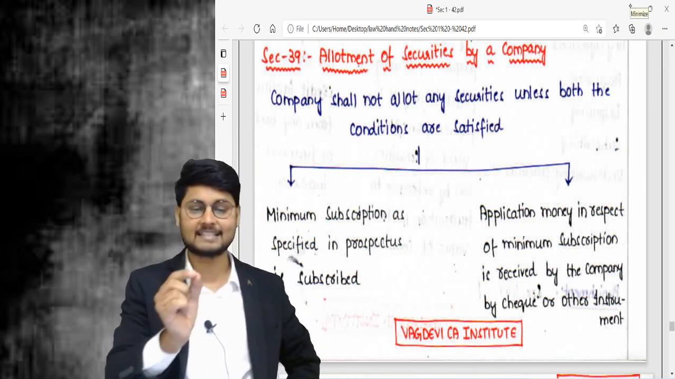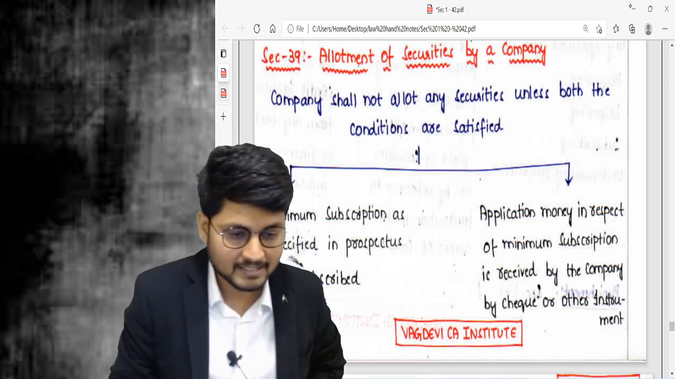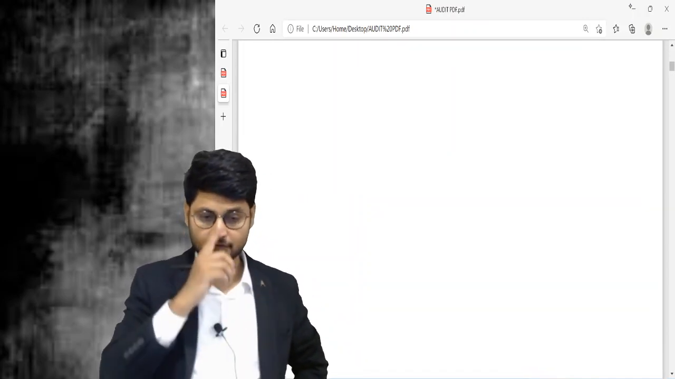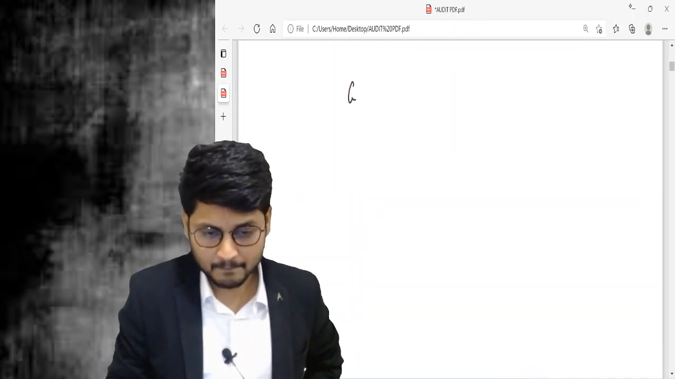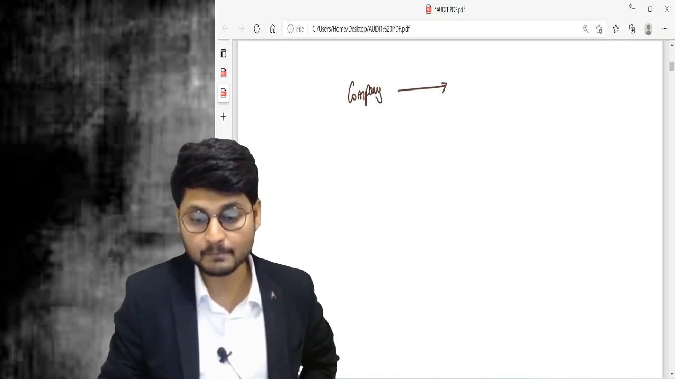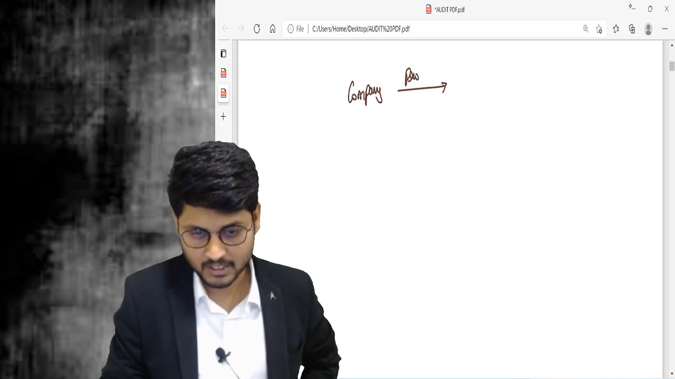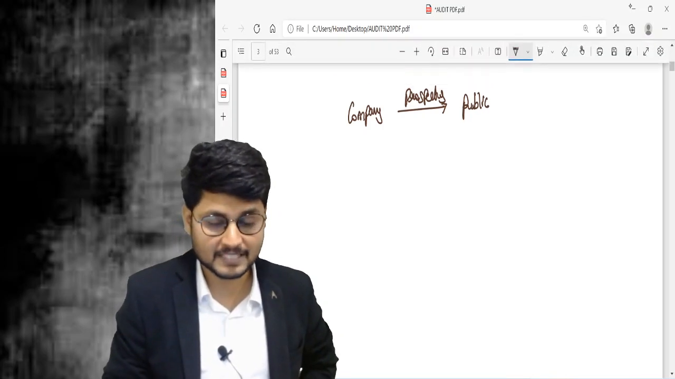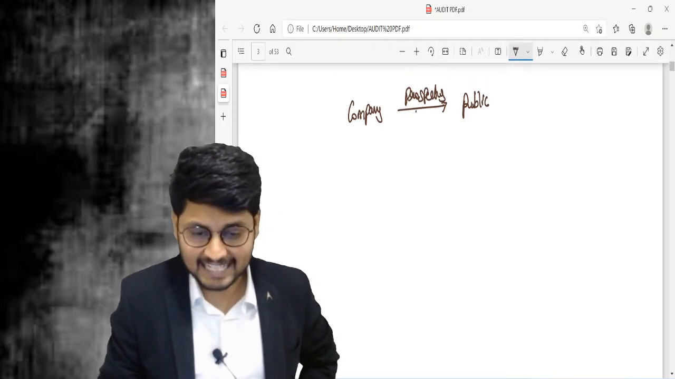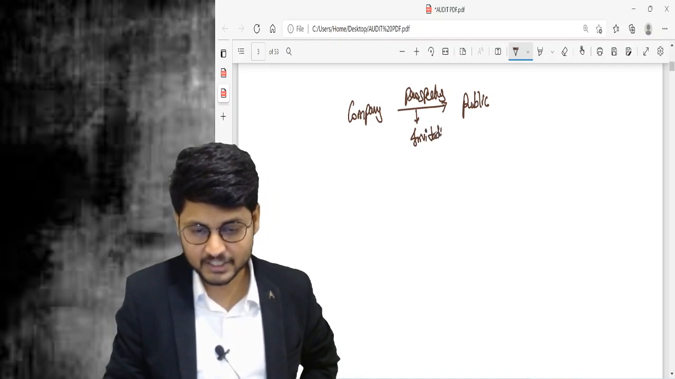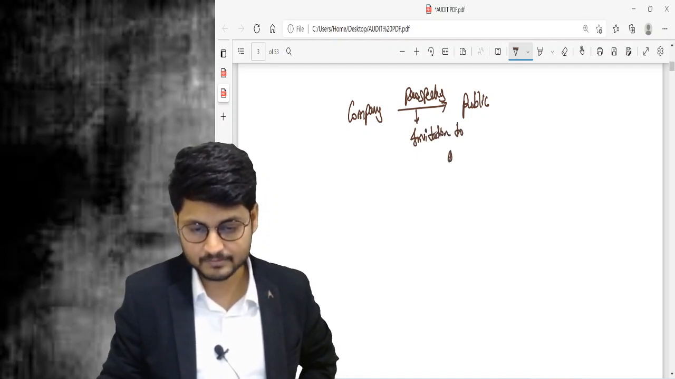Section 39 is allotment of securities. Let us first have some brief knowledge of allotment. Before a company makes the public offer, it needs to issue a prospectus to the public, inviting the public to subscribe to the securities of the company. It acts as an invitation to offer.